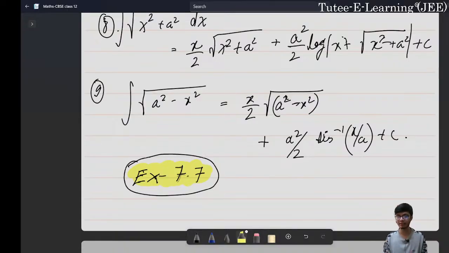As an examiner, if I'm checking your paper and you are explaining all the things very nicely, very carefully, and with a bit of neatness and cleanness in the paper, then I might definitely give you full marks, right? That is the key behind getting good marks in your maths paper. Trust me, because I myself have achieved full marks in my CBSE board exam paper in class 12 for mathematics. You can also do it by replicating what I have done.